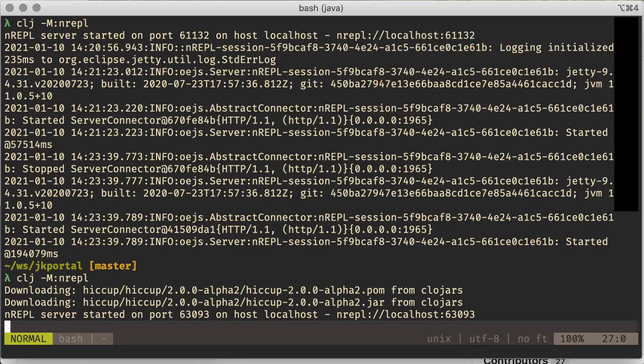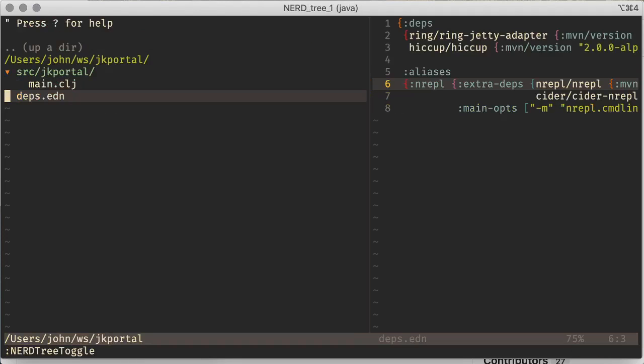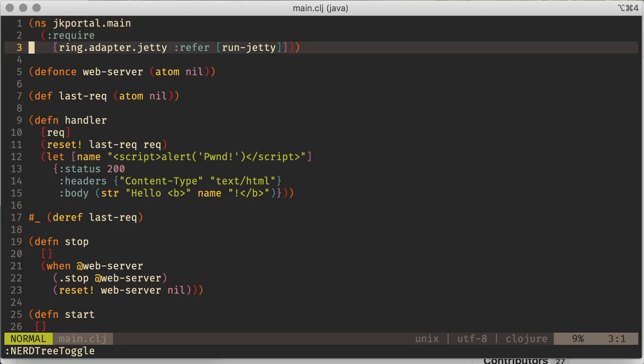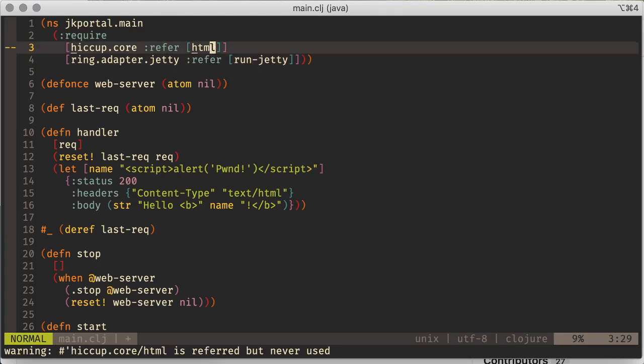Okay, escape, :E pound to get back to our deps. Okay, good stuff. That's loaded now. Now I can go back to my source code. Now, when we want to deal with something new, we need a new thing in our require block here. So I'm just going to say hiccup.core :refer html. Okay, and again, just to remind you, the require syntax: this is a namespace, and html is a function inside that namespace.